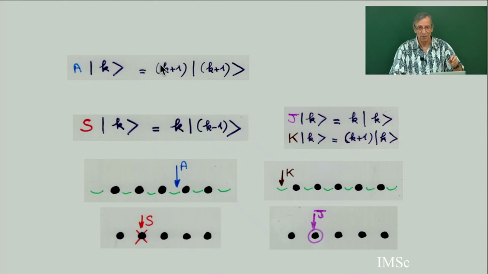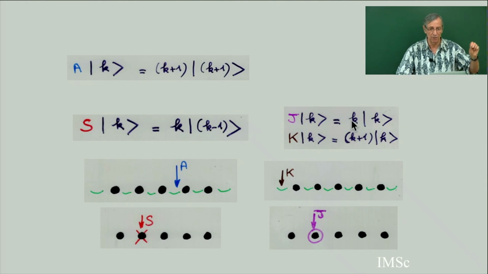So I gave the action of A, S, J, and K on this basis. For each vector k minus 1, k plus 1, or k and k, I give what is the new vector here. K becomes k minus 1, k becomes k plus 1, and in the two other cases k remains k, and in front of this there is a certain coefficient. The coefficient can be k plus 1, k, or k, and k plus 1.